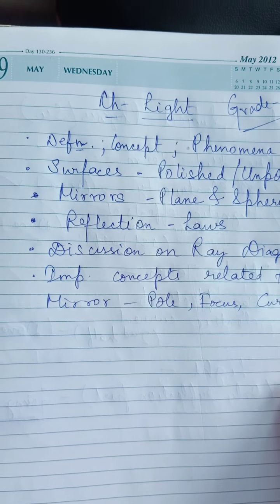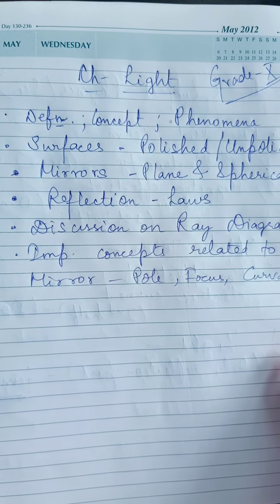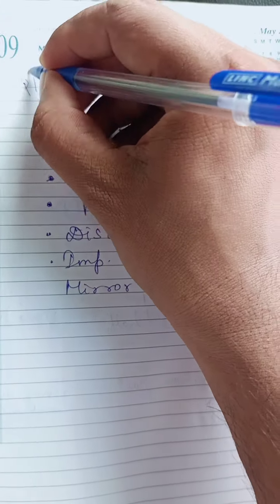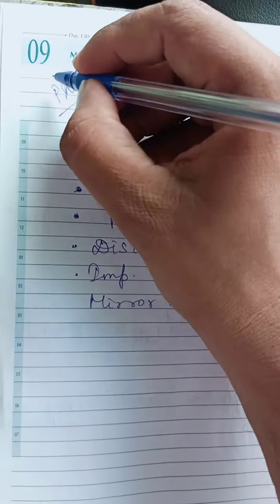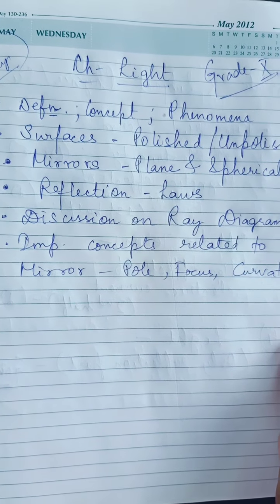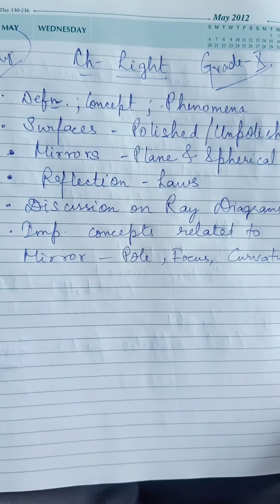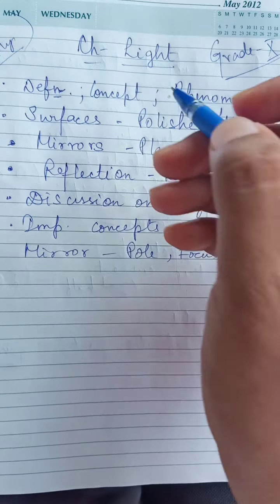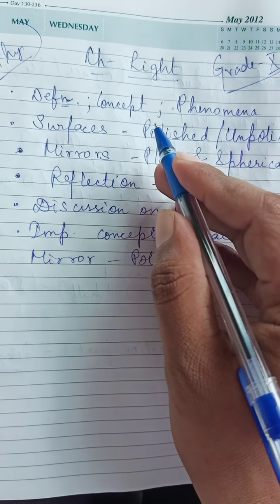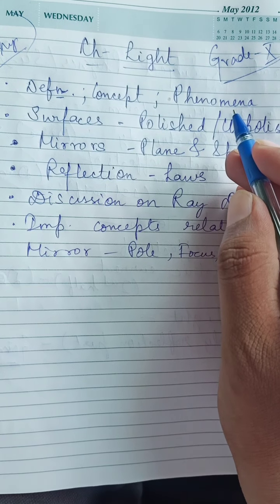So, as we have done the previous chapter, magnetic effects of electric current, in this chapter, from your physics part, the chapter name is light. Grade 10 students, in this chapter, what are the things that we are going to study? First of all, we will learn about light, its definition, its concept and its phenomena. What are the different phenomena of it?